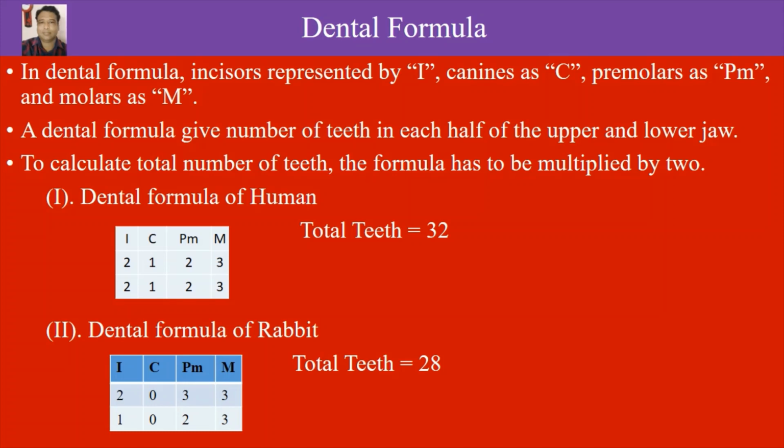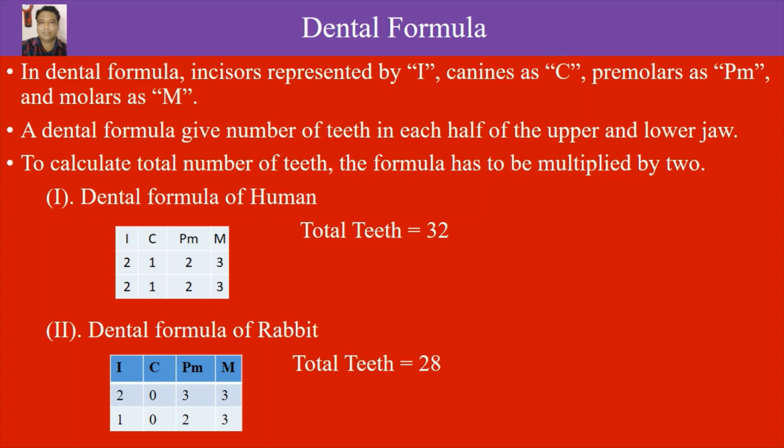Molars in the half upper jaw are 3 and in the half lower jaw also 3. It means in the upper jaw 16 and in the lower jaw also 16 teeth are found, and the total number of teeth in an adult human is 32. On the other hand, the dental formula of the rabbit has some changes.